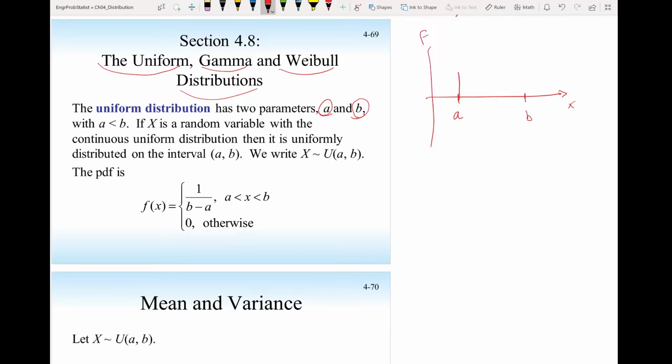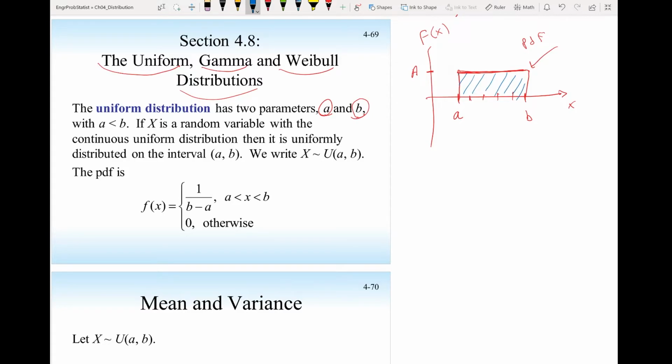Then if I plot f of x, the probability density function, if it's uniform, then this will be constant. So the probability x will have this value, or this value, or this value will be the same. And since this is a probability density function, this height A has to equal a certain value such that the area here is 1.